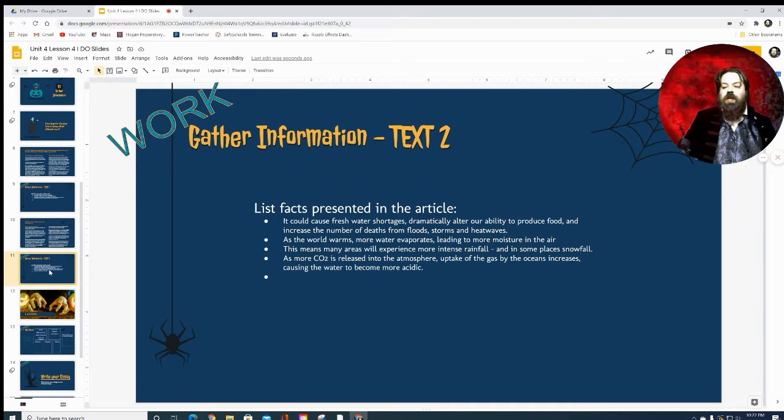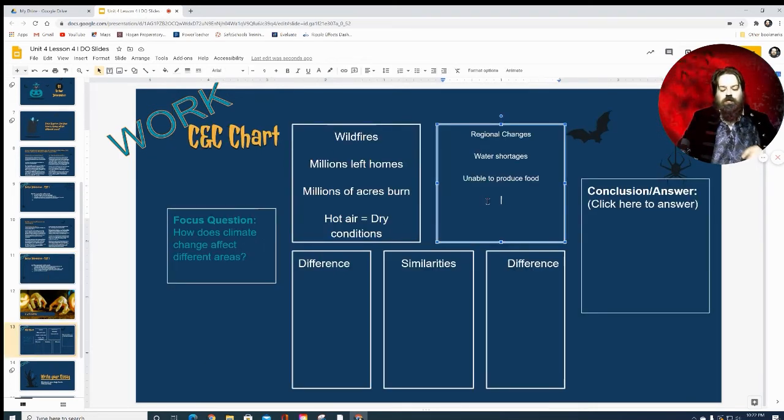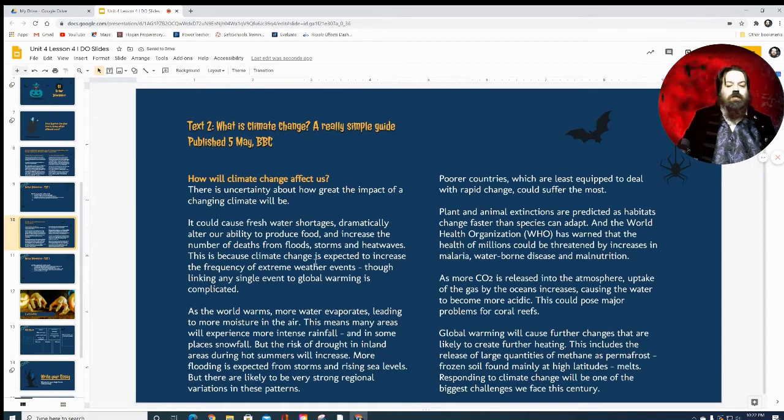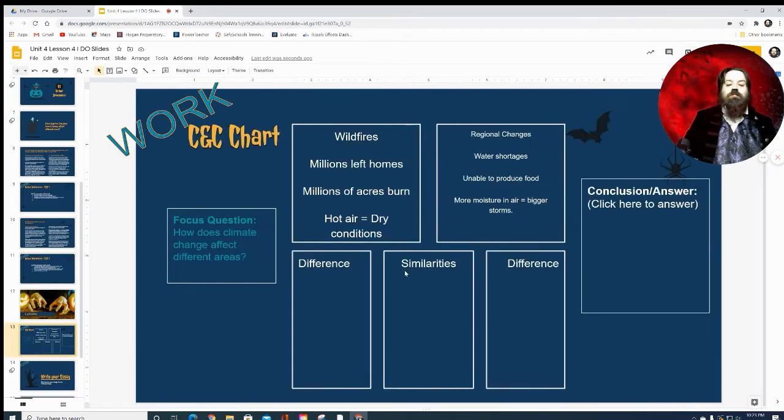More moisture in the air. More moisture in air equals bigger storms. And CO2 increases the heating.